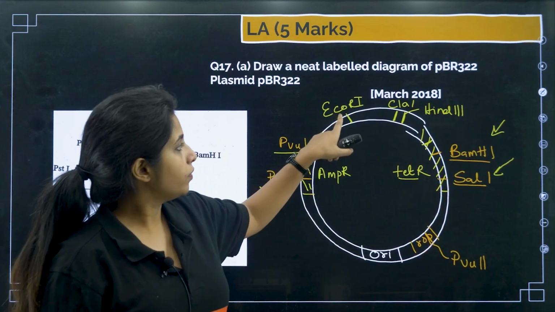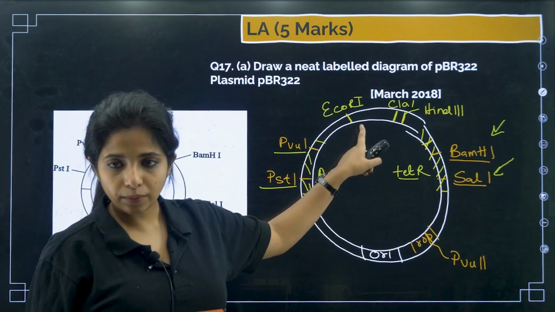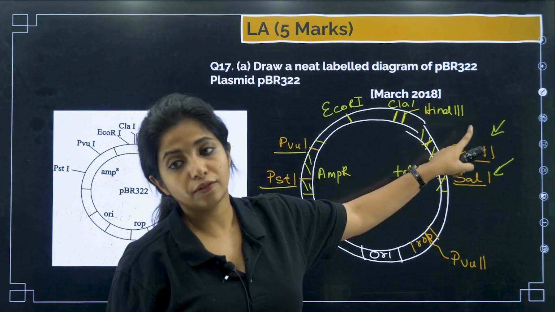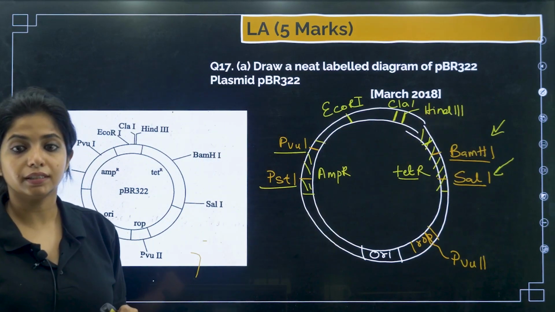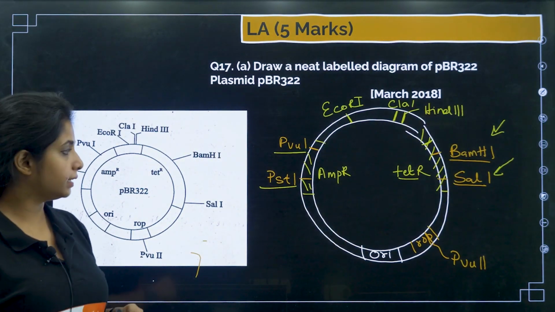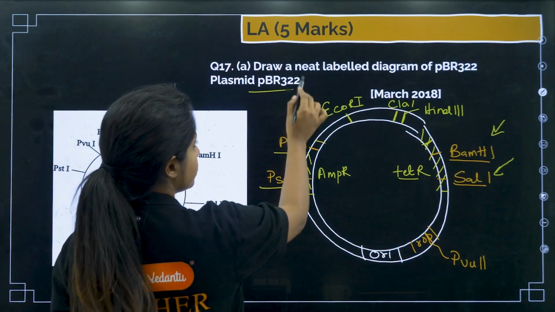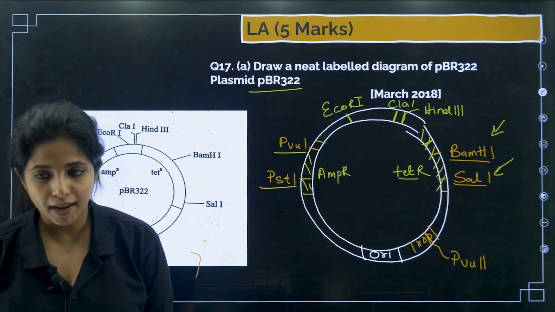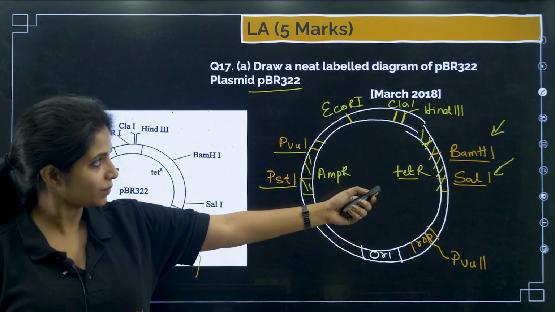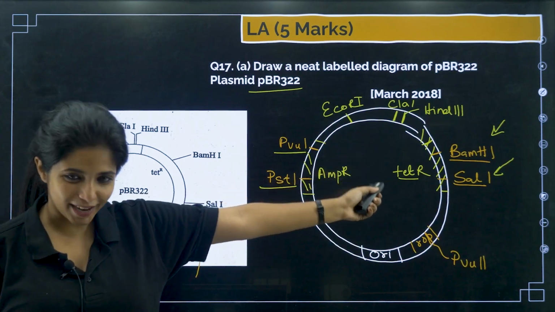Okay. Now over here you have 3 enzymes. One is EcoR1, then you have ClaI, then you have HIND3. This is the diagram of PBR 322. You have to remember it. There is no other way. We cannot skip it. And with this, for the first time, we have completed the question in 1 hour.